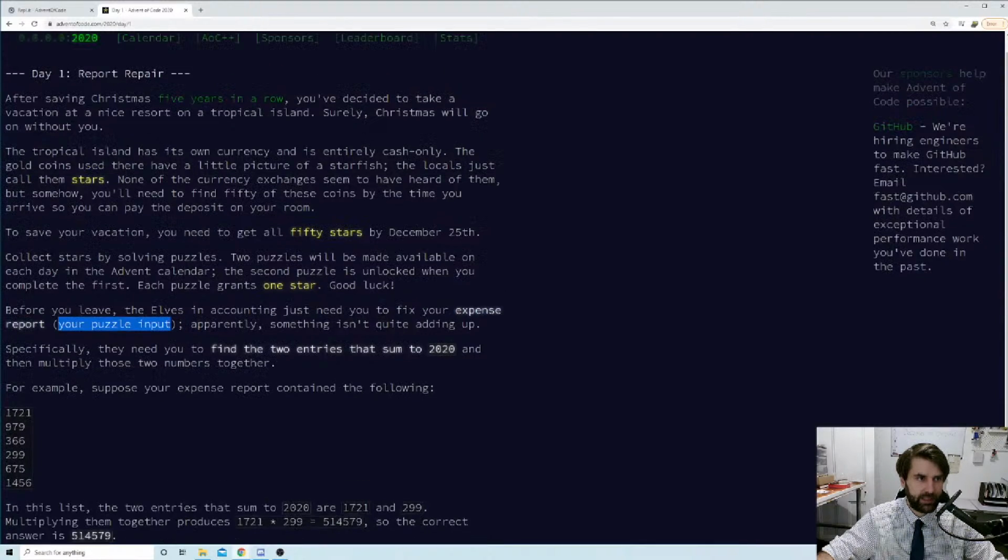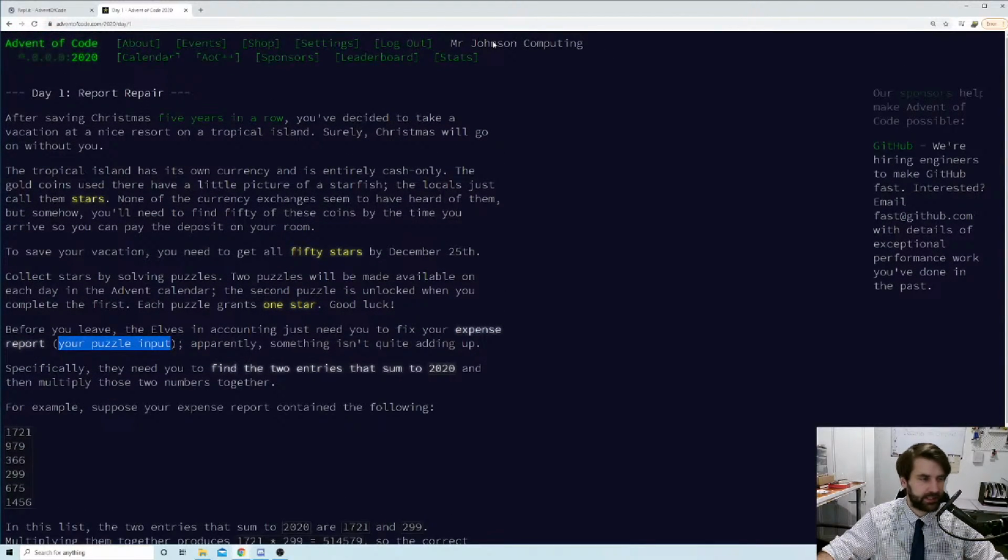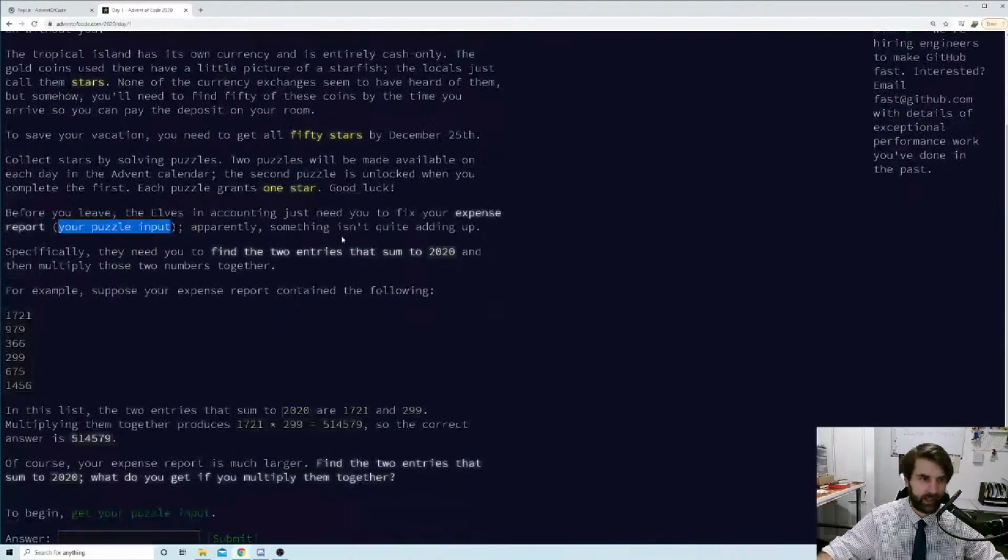Now you only get a puzzle input if you're logged in. You can see up here it says Mr. Johnson Computing. I am logged in. You would need to create an account. You can make an account through GitHub or Google, which I'd really recommend doing. Just use one of those accounts to log in and tie it to that account so that you don't forget your details, and it makes things a bit streamlined. But you can make your account however you want to.